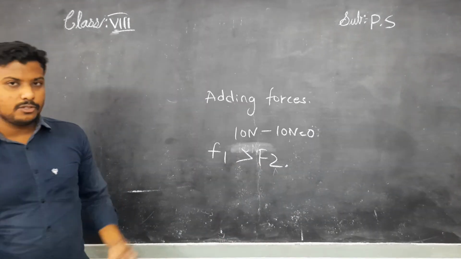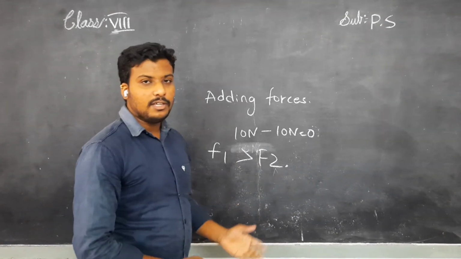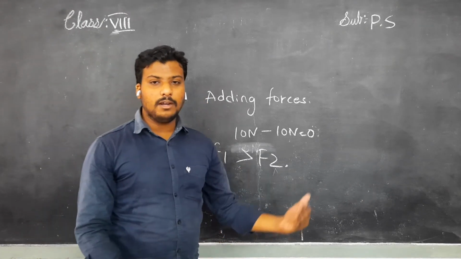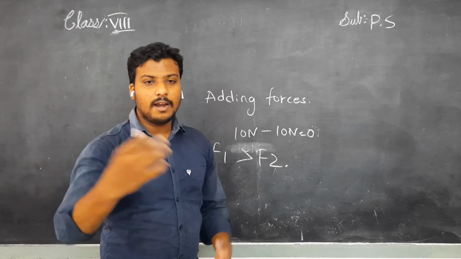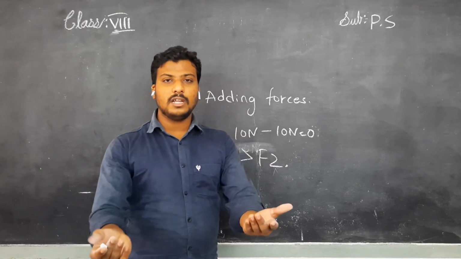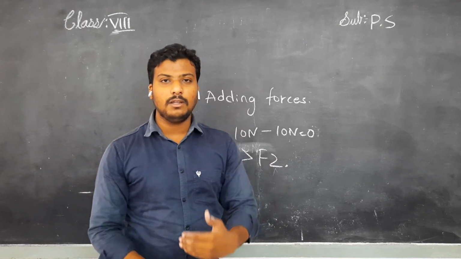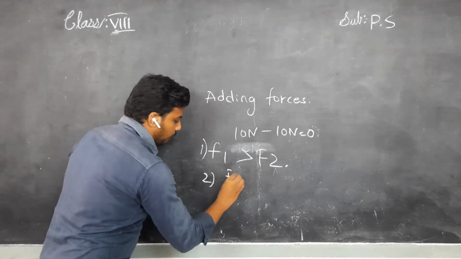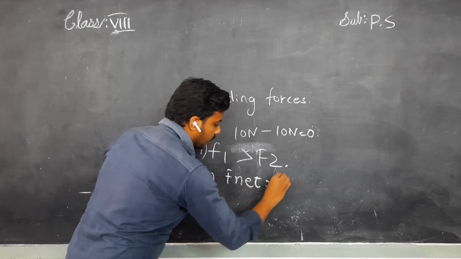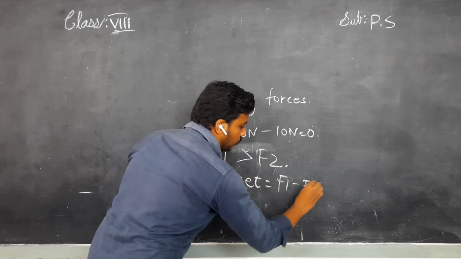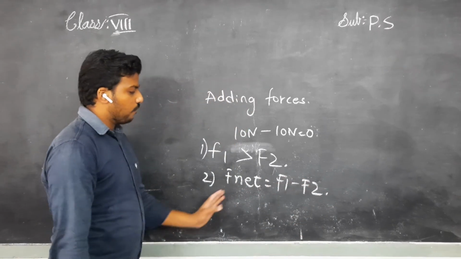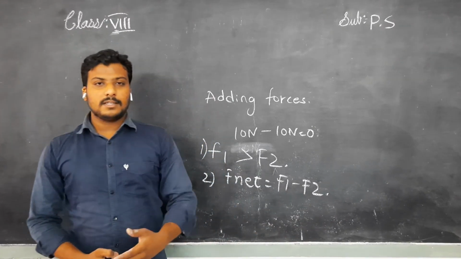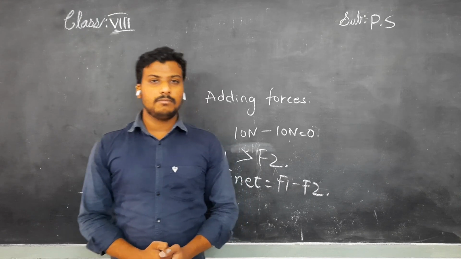But in case 2, children, what happens, you know? I asked my friend to go to that side and I am pushing from this side. What happens? The table never moves. There is a difference between the forces. So in the second case, F net equals F1 minus F2. Understand, children? Force F1 minus force F2. We'll discuss the next topic in the next class, children. Thank you, children.